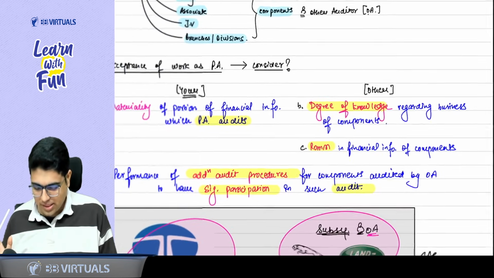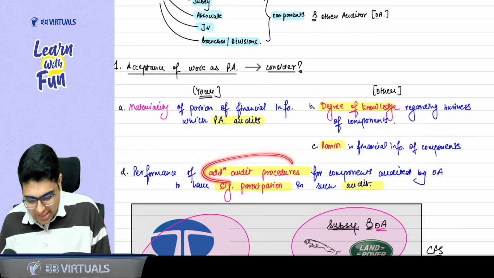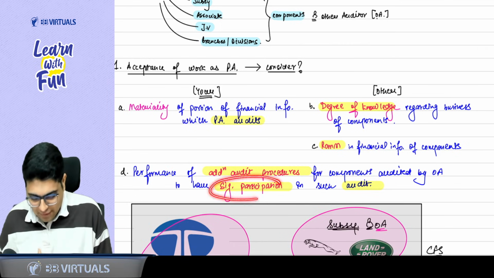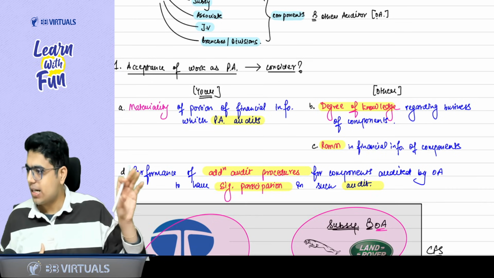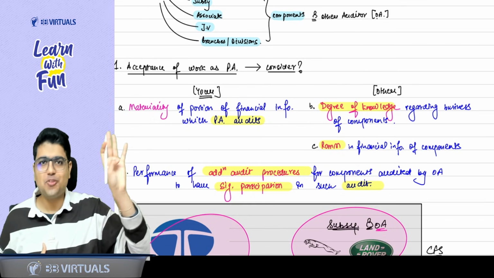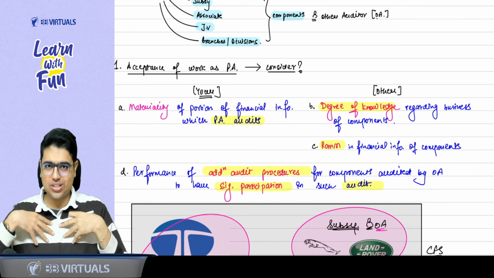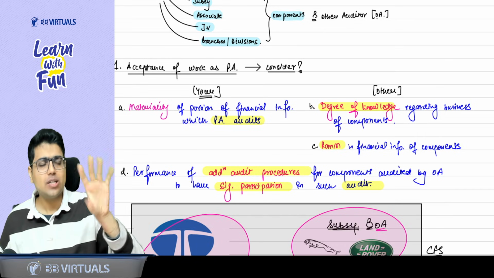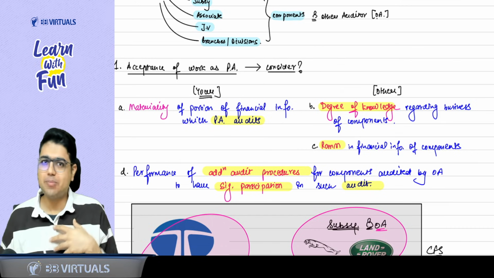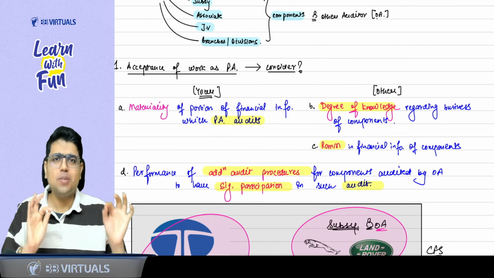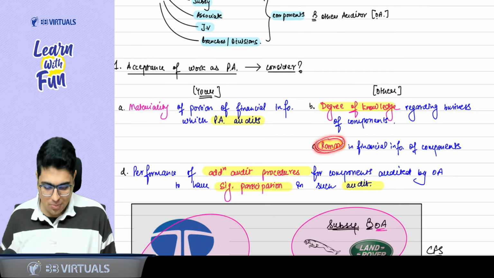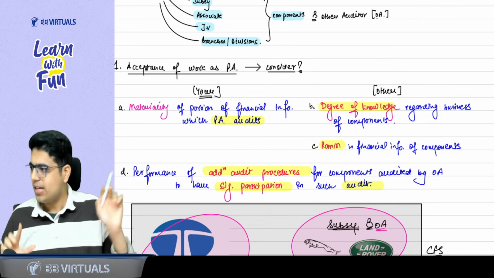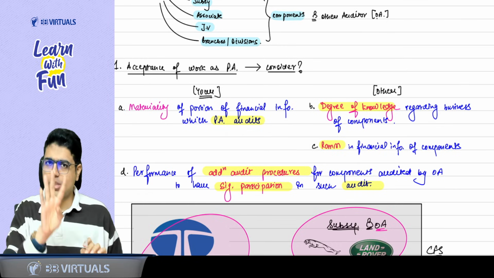And the last thing you consider is performance of additional procedures for the components audited by the other auditor, so that you can have significant participation in such audit. What are these additional procedures? We'll discuss them later, but these are the four things to consider. The first is the materiality of your portion. Then, for the portion audited by the other auditor, whether you have knowledge and what the risk of material misstatement is there. And the last is what additional procedures you will perform, considering this risk of material misstatement, so that you have significant participation in such audit. This we are going to cover in detail later on. So these are the 4 points.